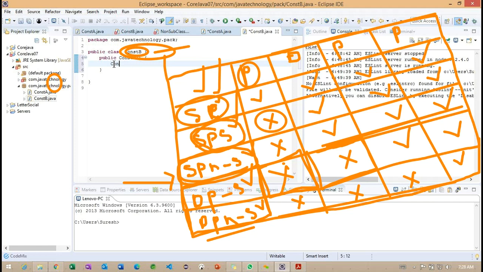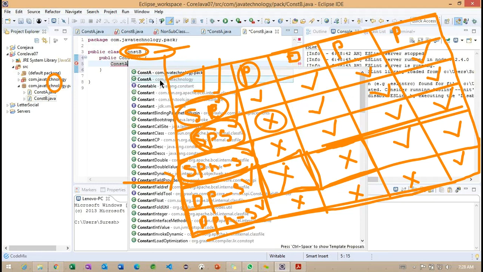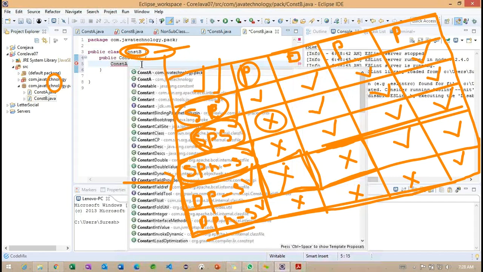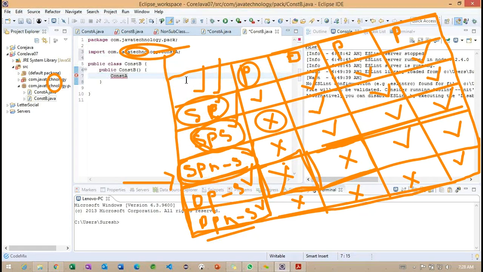Getting the point. So now you can see two classes we are getting here. Constructor A is coming from the com.java technology package. One more we are getting from the com.java technology. We are going to use this, and you can see the import statement.